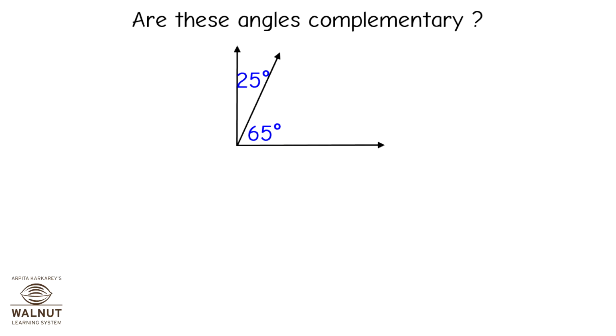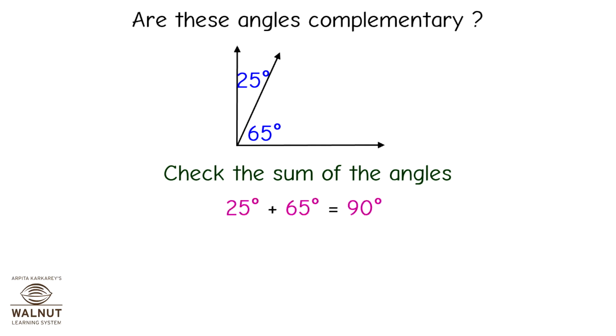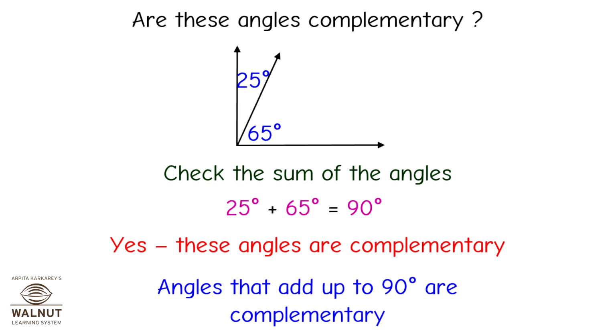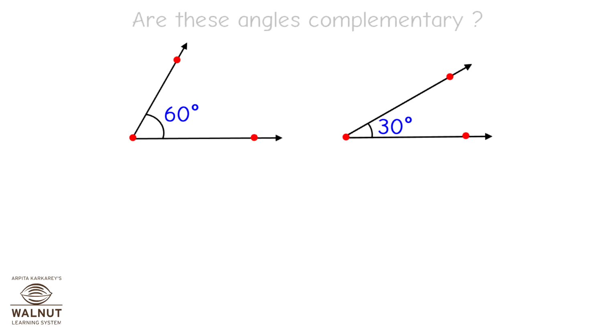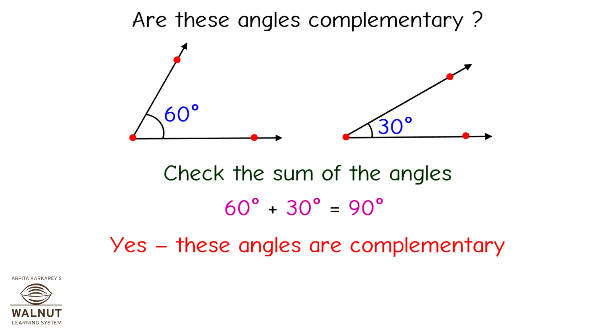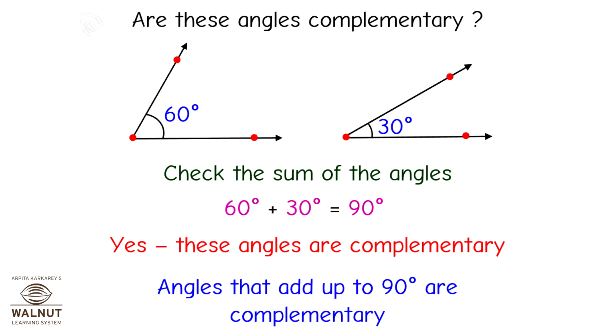Are these angles complementary? Check the sum of the angles. 25 degrees plus 65 degrees is equal to 90 degrees. Yes, these angles are complementary. Similarly, 60 degrees plus 30 degrees is equal to 90 degrees. Yes, these angles are complementary. Angles that add up to 90 degrees are complementary.